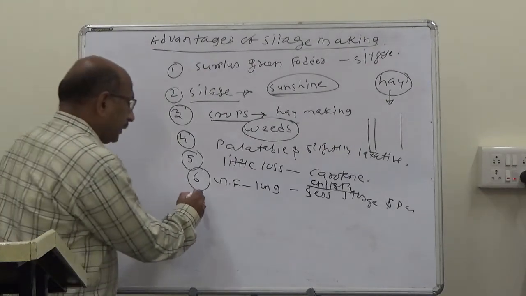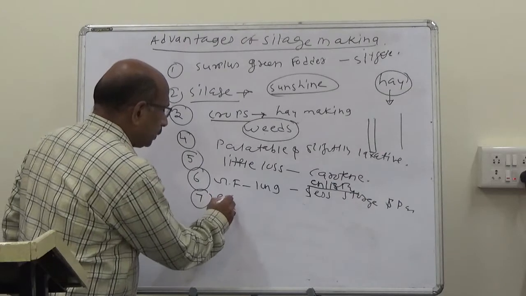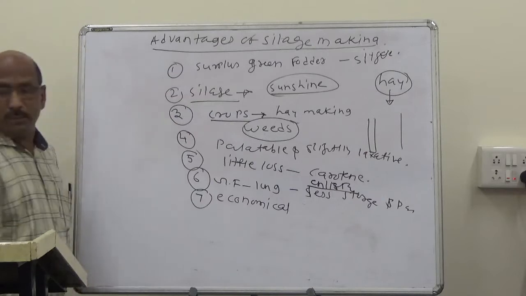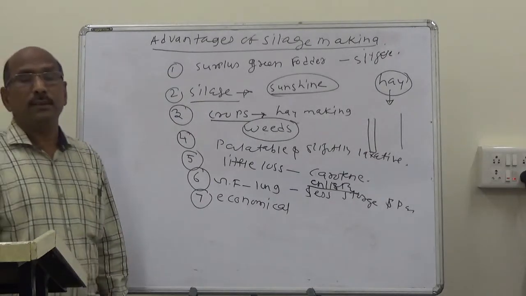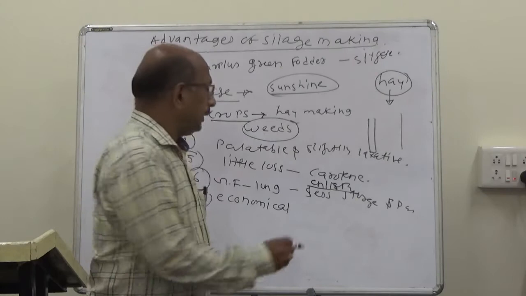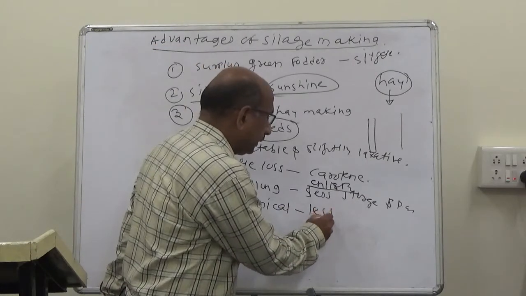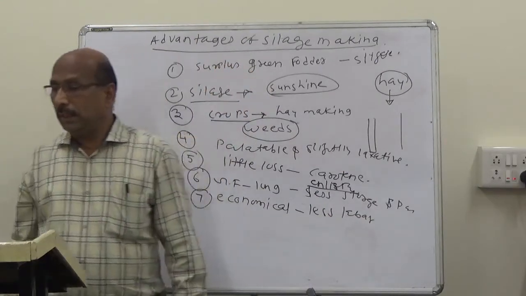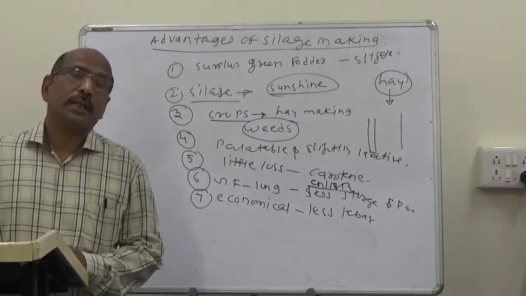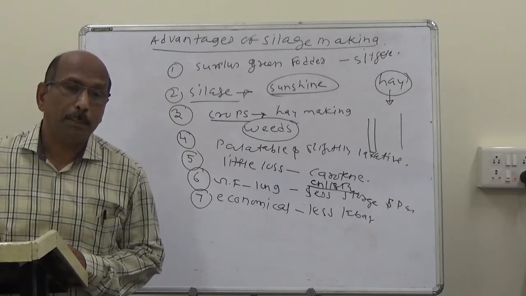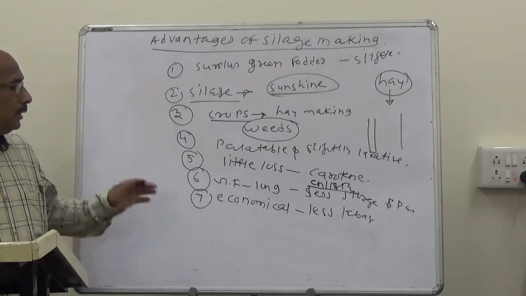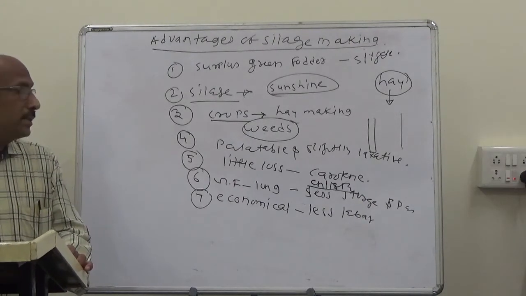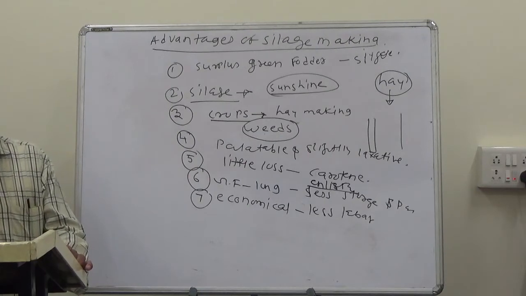The next advantage is that silage is most economical. It is most economical and requires less labor as compared to hay making. So the seventh advantage is that it is most economical and requires less labor as compared to hay making.